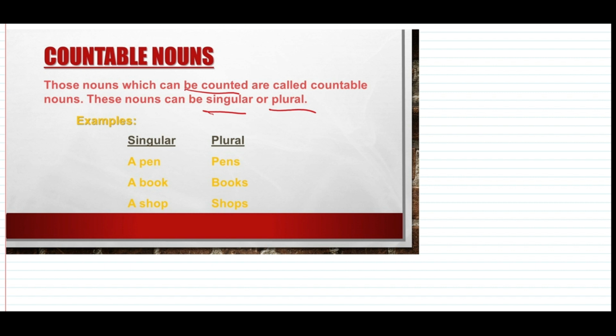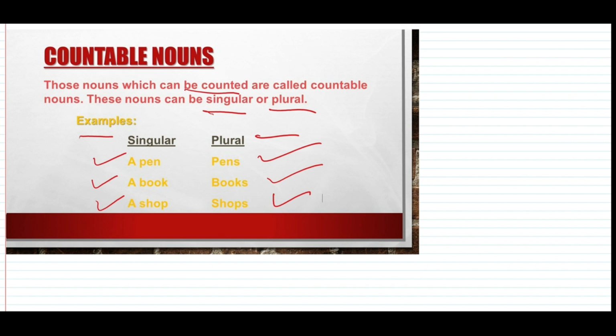In our daily life, we see so many things like mobile phones, laptop, teachers, boys, chairs. These all are the examples of countable nouns because we can count them. Here we have the examples of countable nouns in singular form and plural as well. So first we have a pen and the plural can be pens. A book, books. A shop, shops. So these all are the examples of countable noun and these can easily be counted.